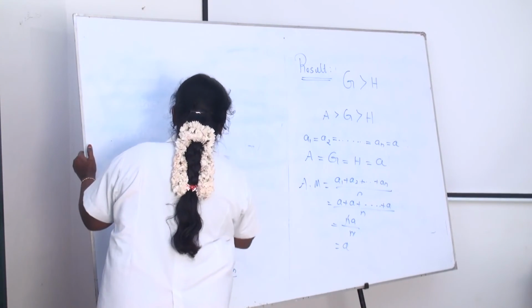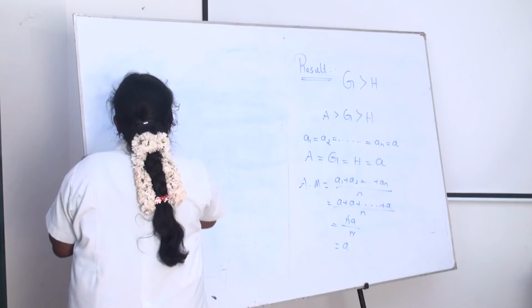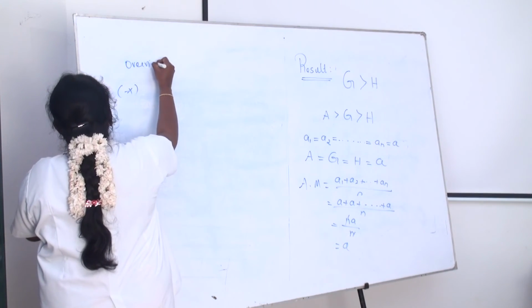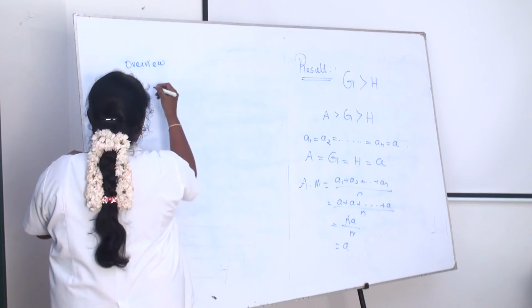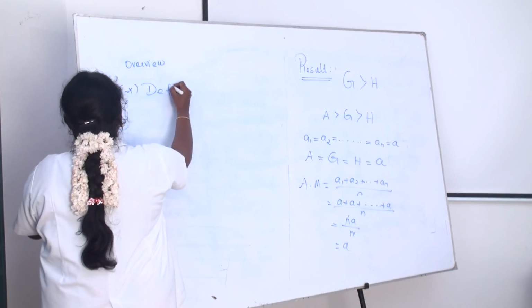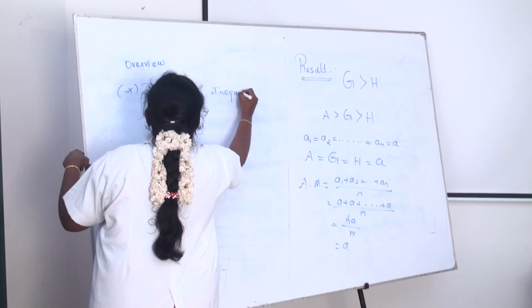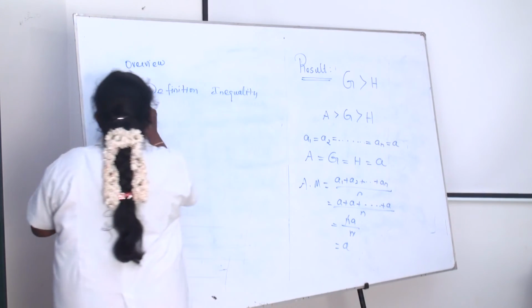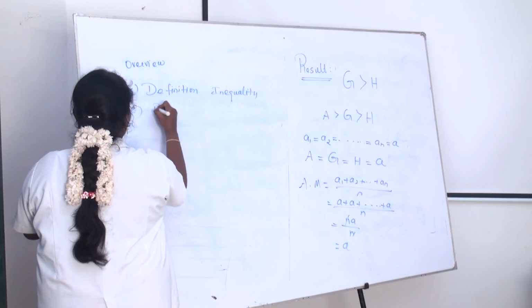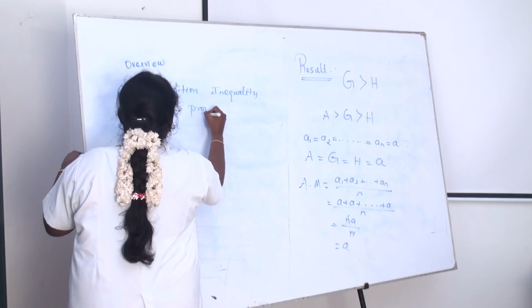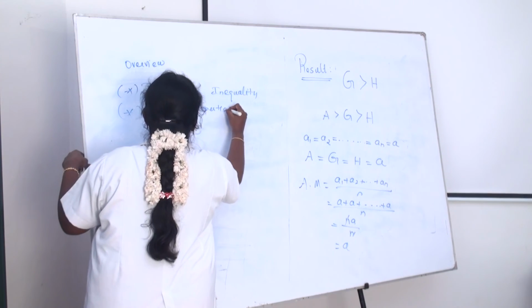Overview. The summary of the inequality is: first we have to see the definition of inequality, and then the basic properties of inequalities.